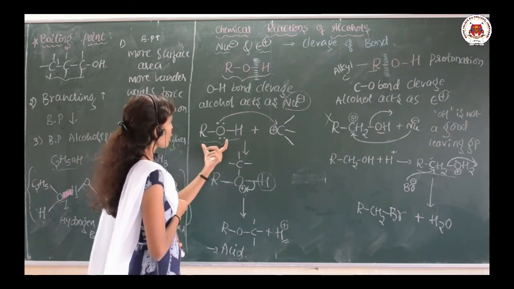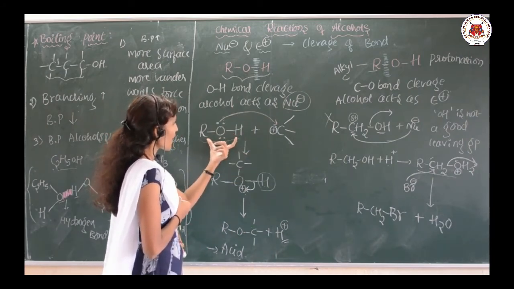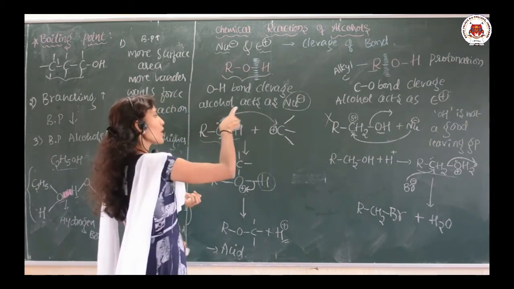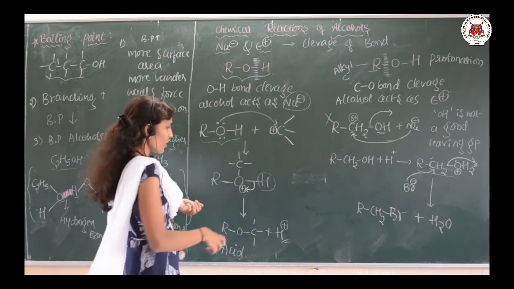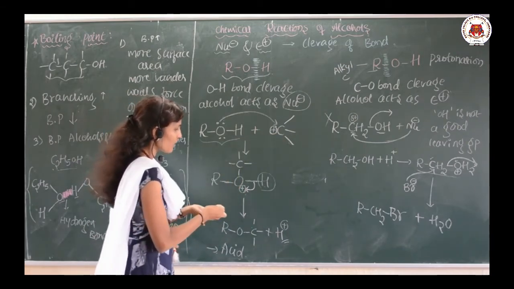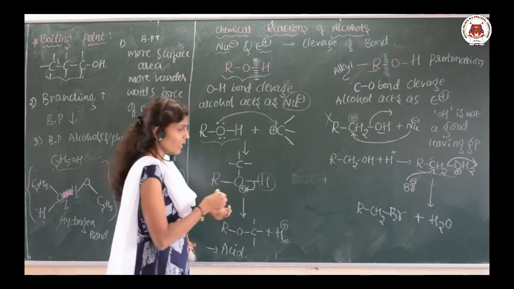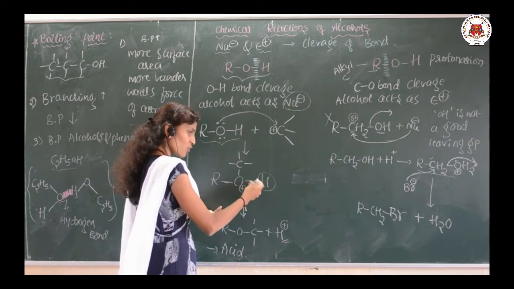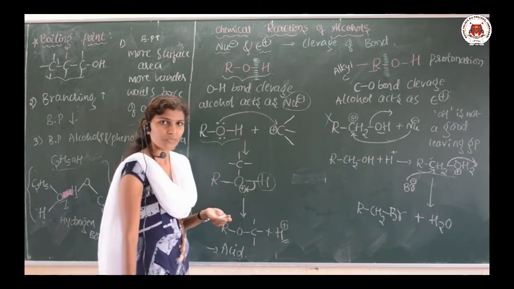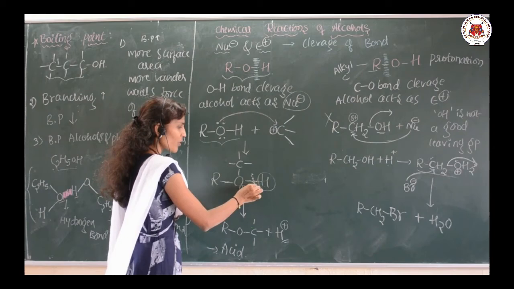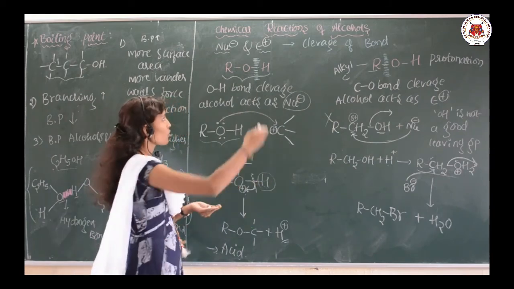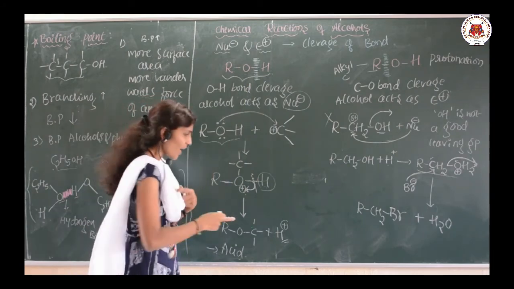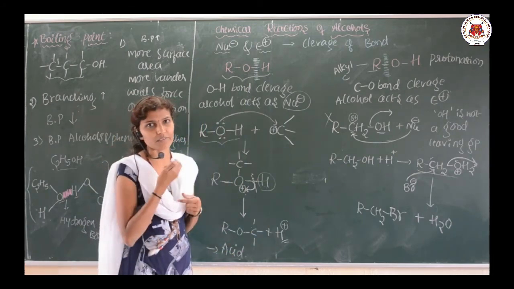This is the ROH. If it wants to act as a nucleophile, the oxygen is electron rich, so it will attack the positive center. There is a formation of a complex, and then this oxygen gets the positive charge. It is not ready to take the positive charge, so it drags the electrons from the neighboring hydrogen. So it releases the H plus. Yes or no? So we broke the bond between the oxygen and hydrogen. That is our concept. During this time it acts as a nucleophile, and as it releases the H plus, it acts as an acid.